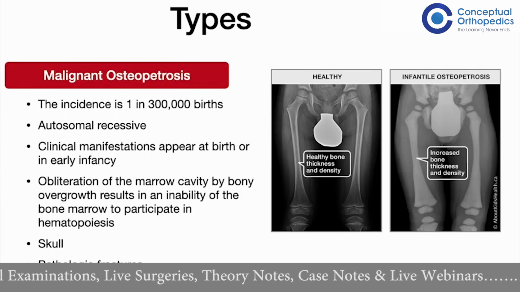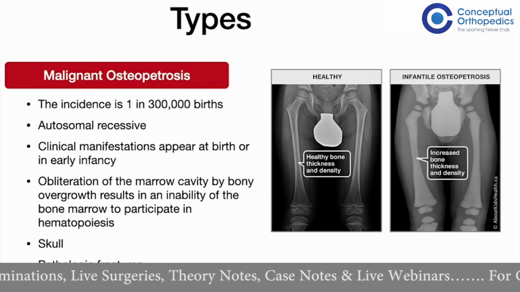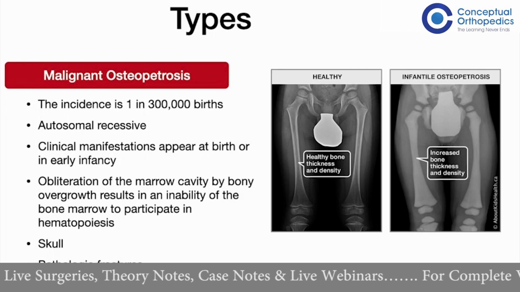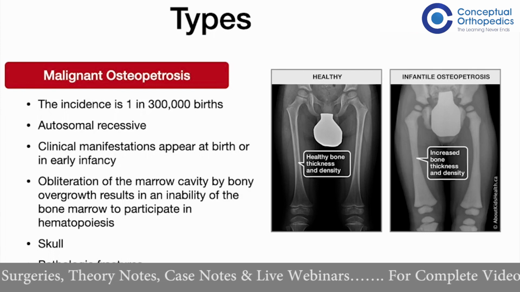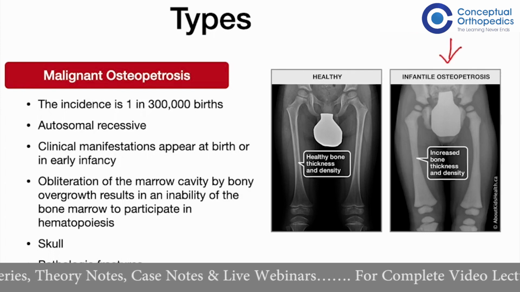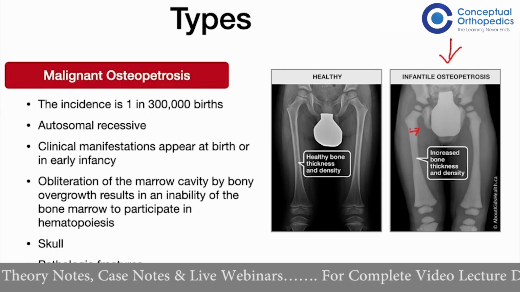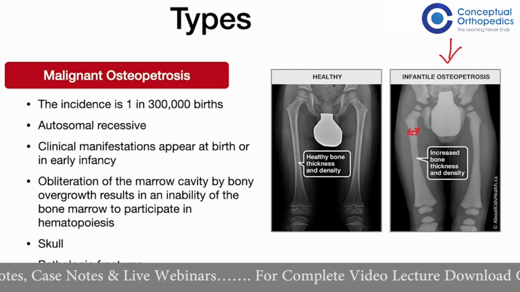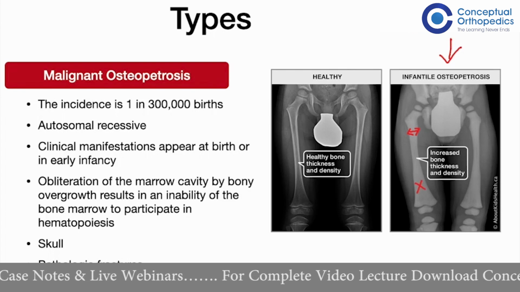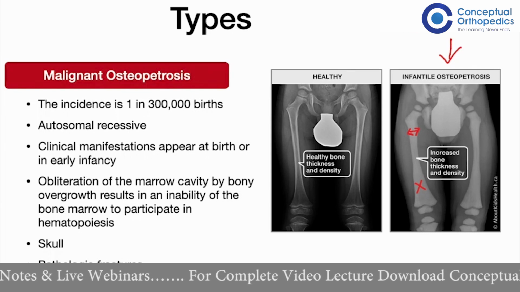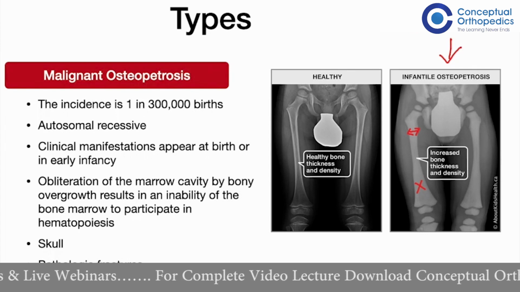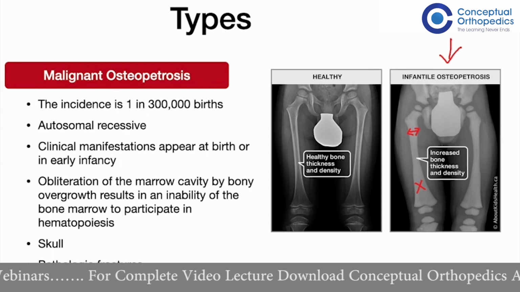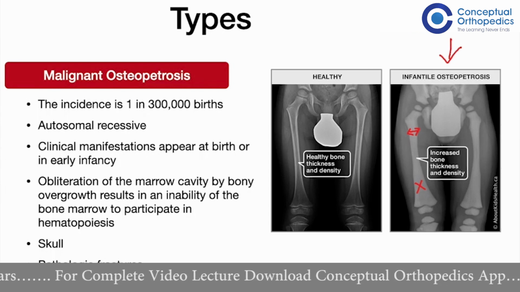On the right hand side, we will be able to notice that the healthy patient has bone of normal thickness and density, whereas a patient with infantile osteopetrosis here has increased bone density which is uniform throughout. It has a ground glass sort of appearance, and there is no medullary canal or medullary cavity. Hence, there is no space for the hematopoietic stem cells to form all sorts of blood cells, all the RBCs, the WBCs as well as the platelets, which results in pancytopenia.